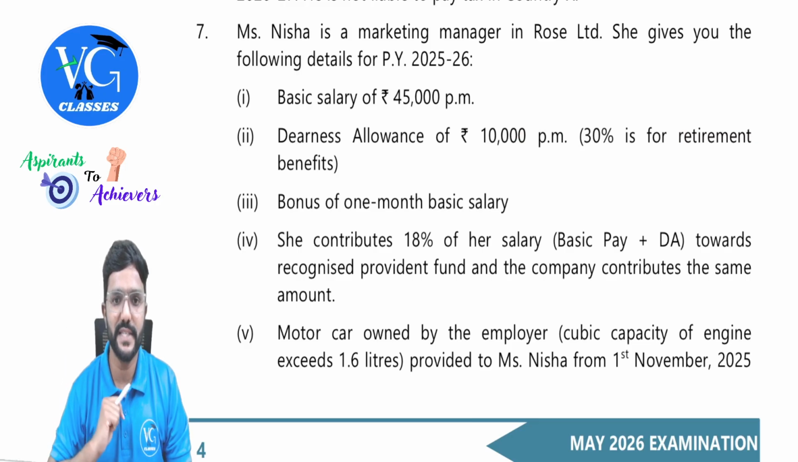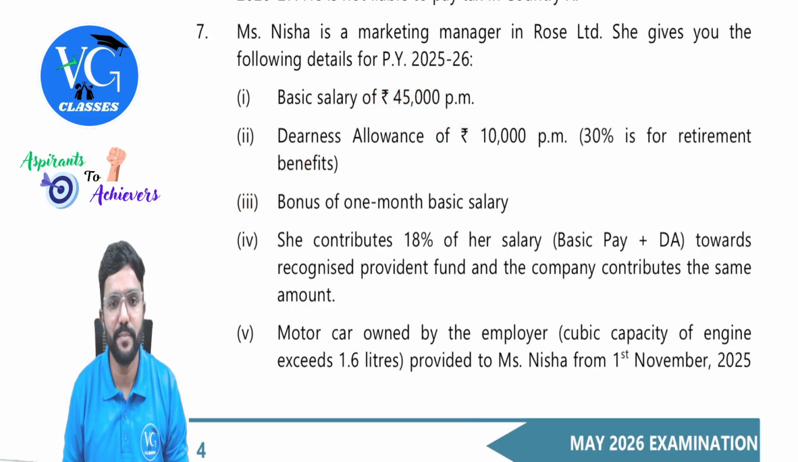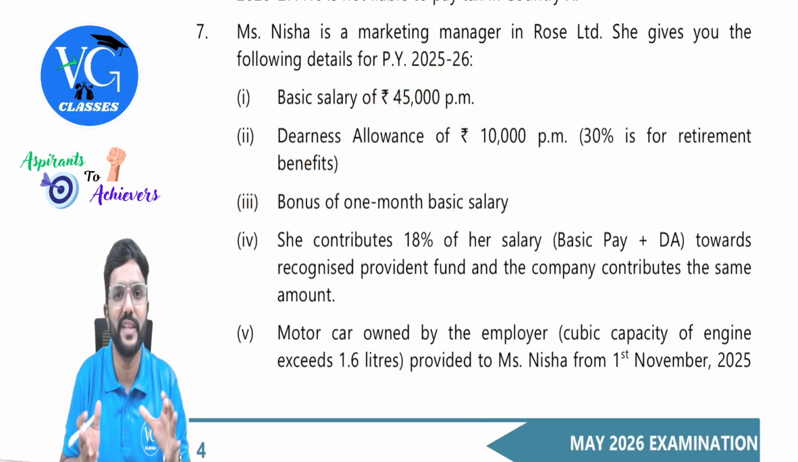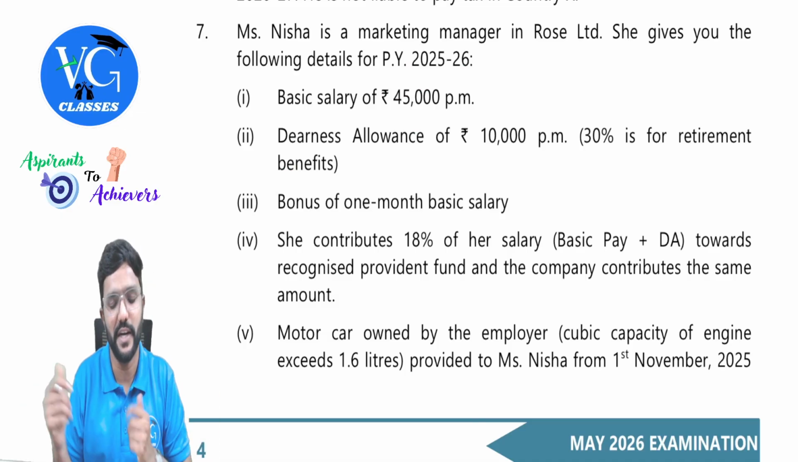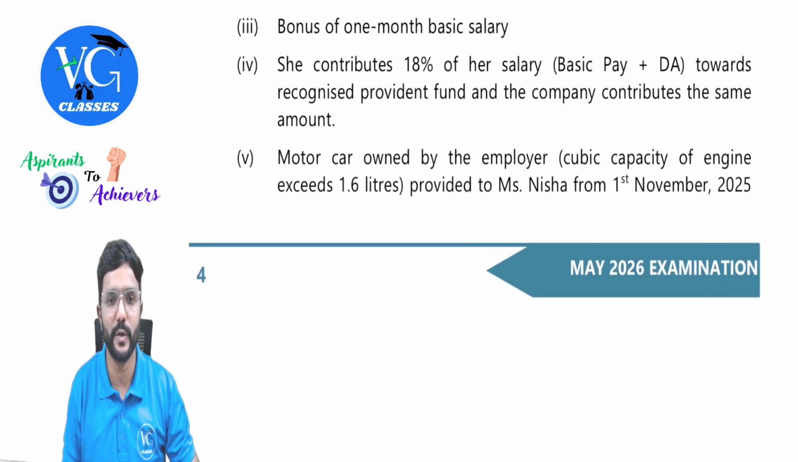Bonus of 1 month basic salary. Okay, so 45,000 is the bonus. Anyway, there is no change in basic pay, so it is straight away. You need not worry whether bonus is given at the beginning or at the end and all, because the basic salary is same throughout the year. So straight away take 45,000.